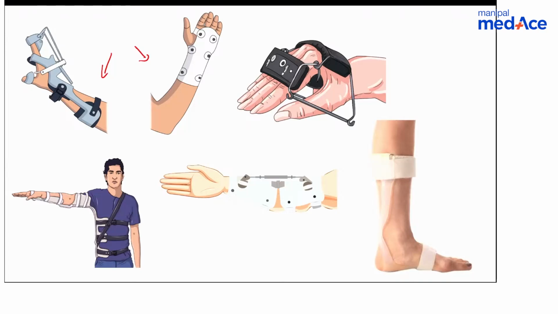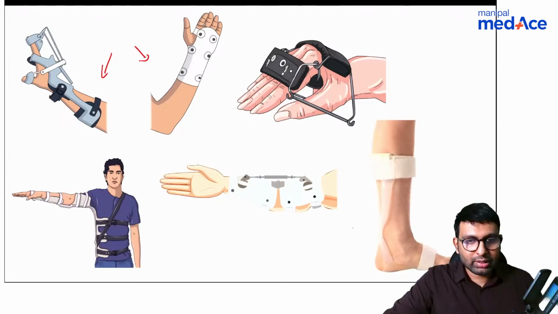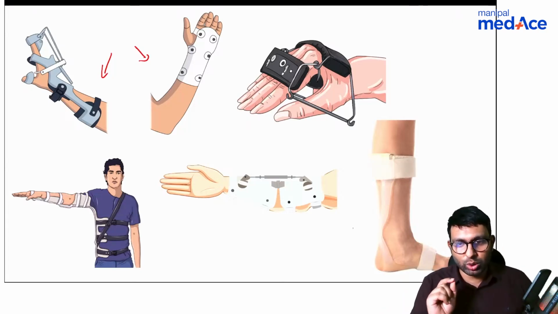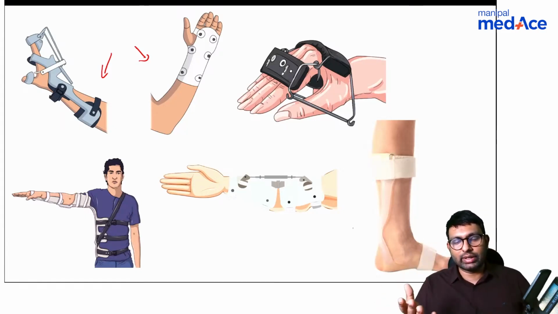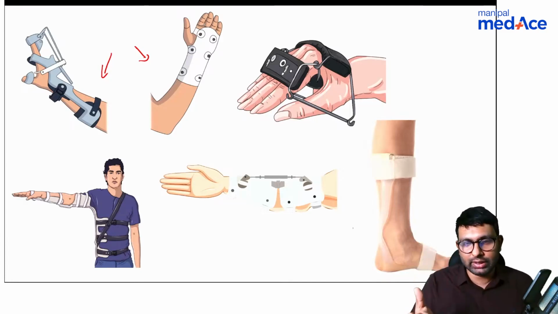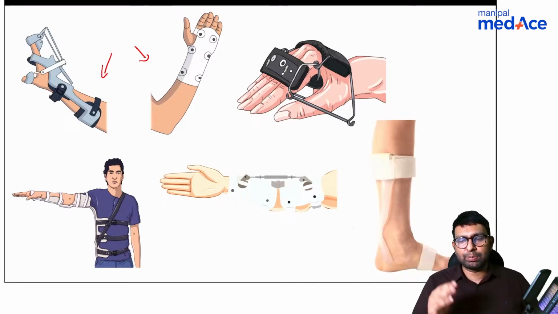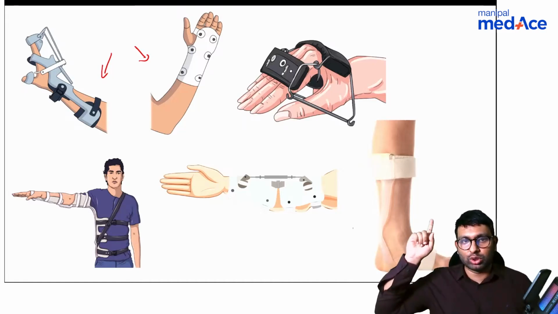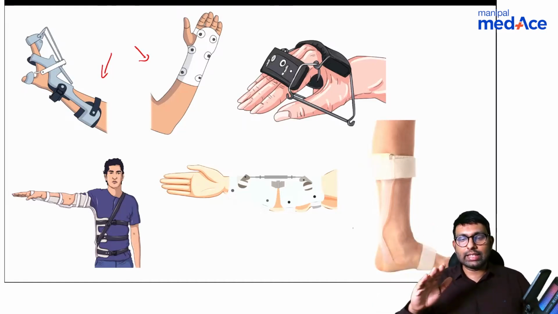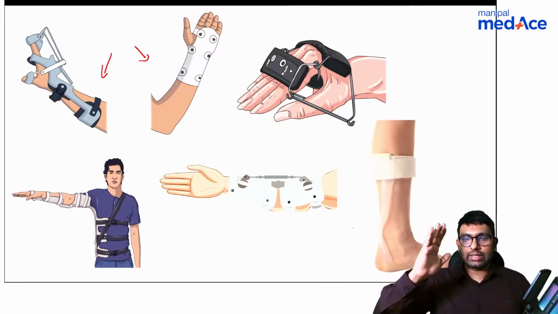Whenever you're looking at braces, always look at what that brace is doing to the hand. Even if a question comes where you're confused as to whether it is a turnbuckle brace or a knuckle bender brace, please look at what the brace is doing to the hand. For example, look at these two, the first ones I've marked here. These braces are causing wrist and finger extension.